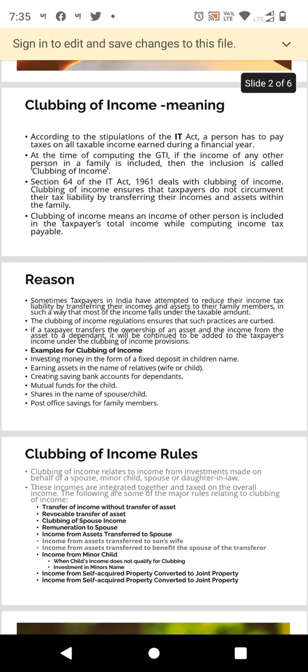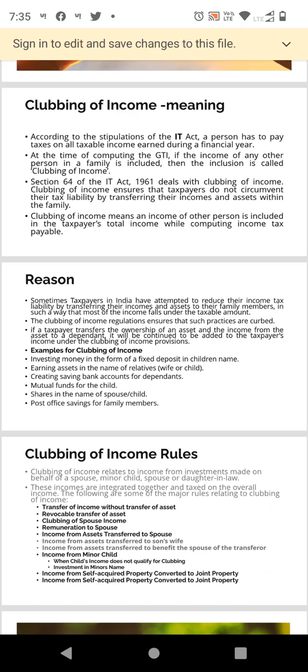Now, what are the various examples of clubbing of income? First example, investing money in the form of fixed deposit in the children's name, earning assets in the name of relatives, wife or children, then creating a savings bank account for dependents, mutual funds for the child, shares in the name of the spouse or child, post office savings for family members.